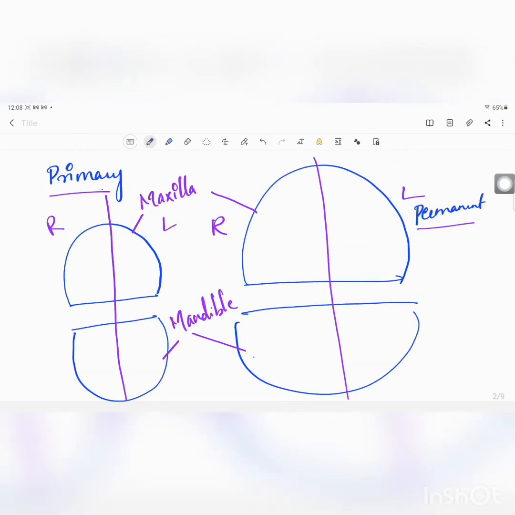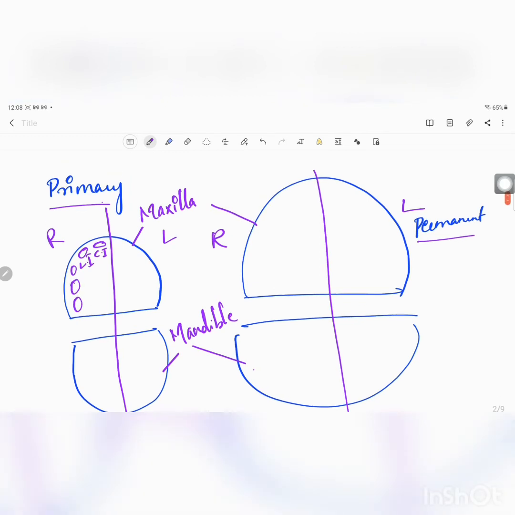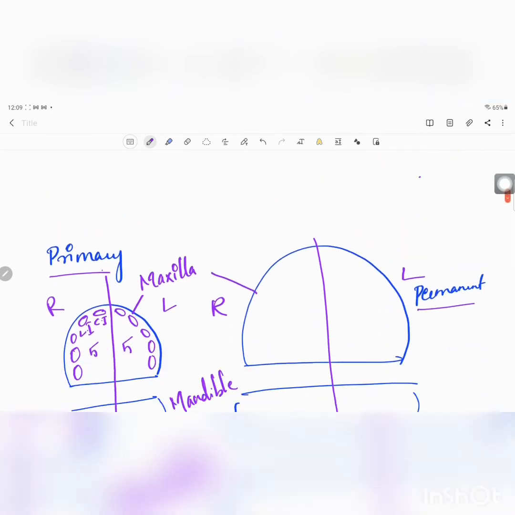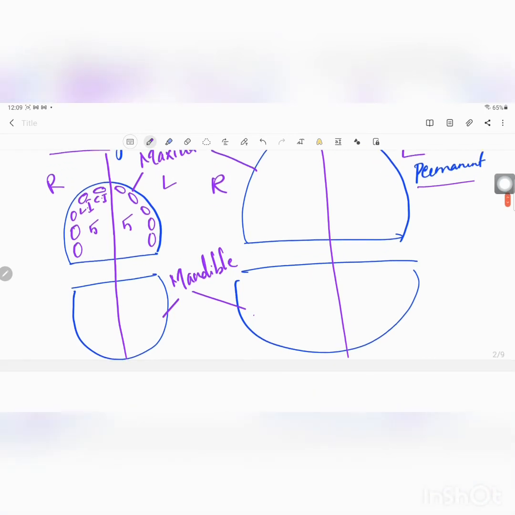Now we will see what teeth come under the right quadrant of the primary teeth. The first one is the central incisor, next the lateral incisor, the canine, and these two are molars. So in the right quadrant of primary dentition, we see 5 teeth. In the same way, we can calculate on the left side: 2 incisors, 1 canine and 2 molars. Here also we see 5 teeth. So completely in the maxilla we have 10.